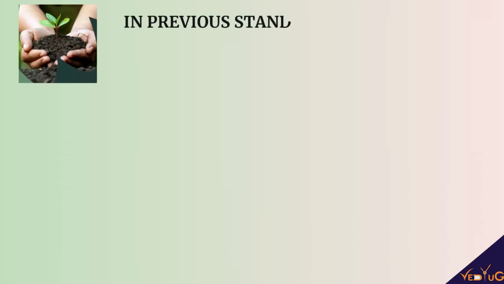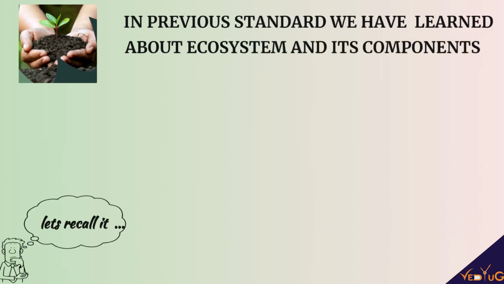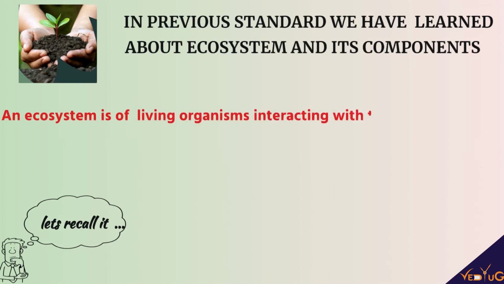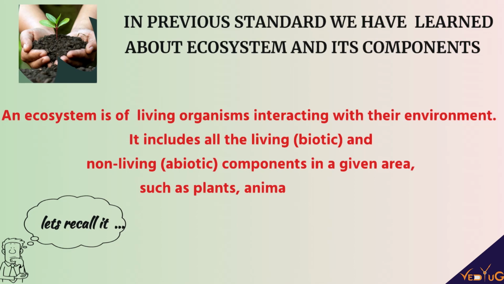So in previous standards, we have learnt about ecosystem and its components. So an ecosystem is a community of living organisms interacting with their environment. It includes all the living, which are biotic, and non-living, which are abiotic components in a given area, such as plants, animals, soils, etc.